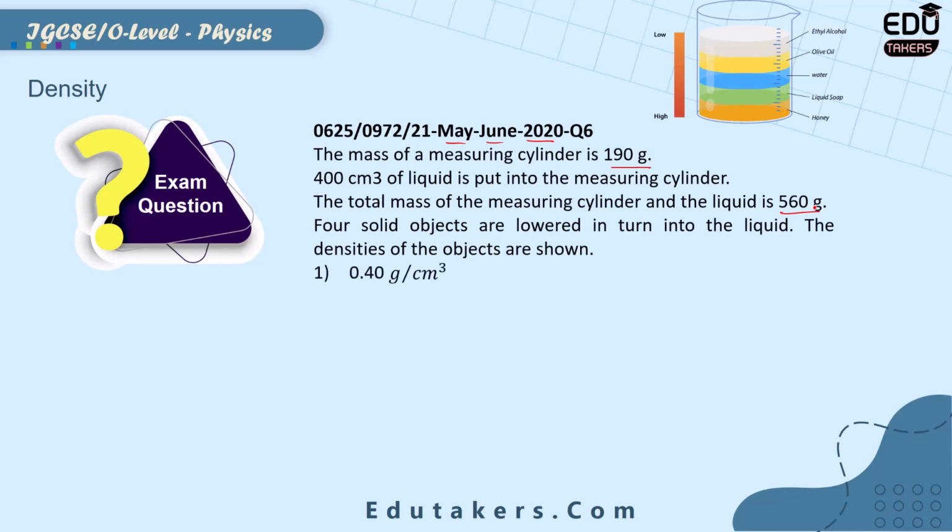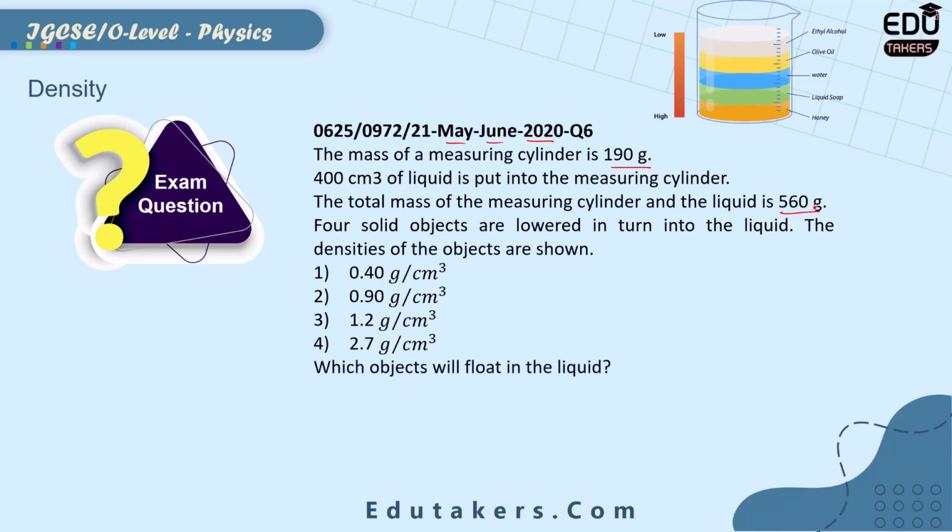First object has density 0.4 gram per cubic centimeter. Second object has 0.9 gram per cubic centimeter. For the third object, the density is 1.2 gram per cubic centimeter. For the fourth object, the density is 2.7 gram per cubic centimeter. Which objects will float in the liquid? Option A, object 1 only. B, 1 and 2 only. C, 1, 2 and 3. D, 3 and 4. So basically here are 4 objects whose densities are given here.